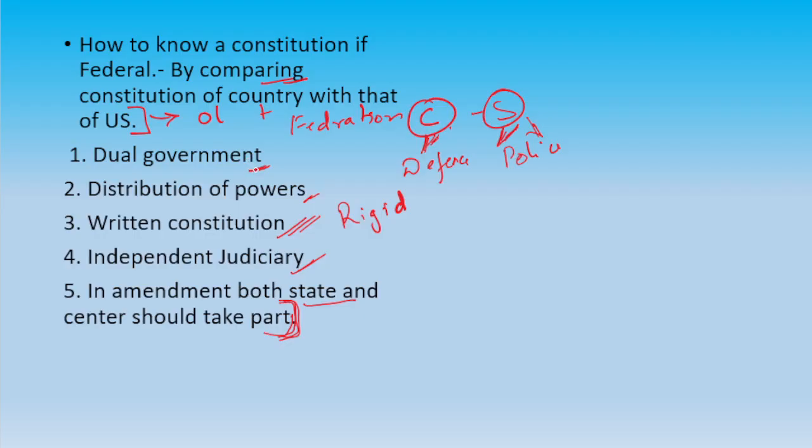Do we have dual government? Yes, a government at center and government at state. The central government is headed by, in current time, PM Modi, and the various state governments, like Yogi Adityanath.